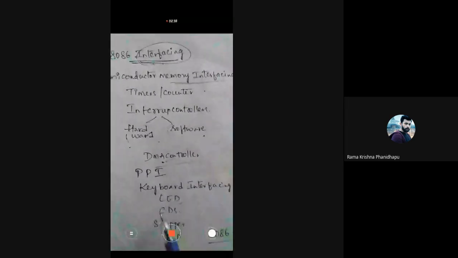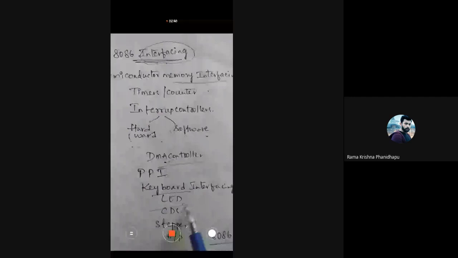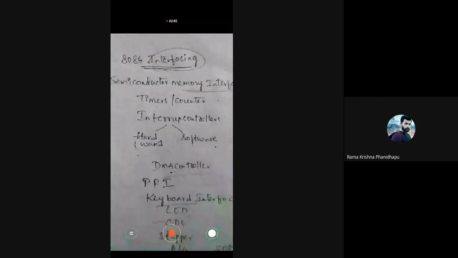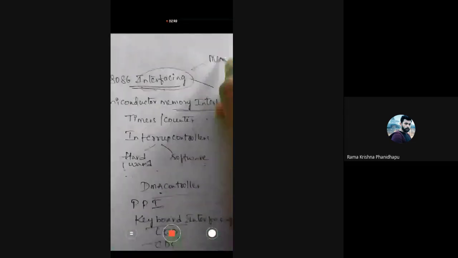Various communication devices are connected to this microprocessor. This is a memory device, so memory interfacing. This is a DMA controller, keyboard or LCDs. These are all input output devices, so input output interfacing. You have two types of interfacing here. One is memory interfacing, and the next one is input output interfacing.